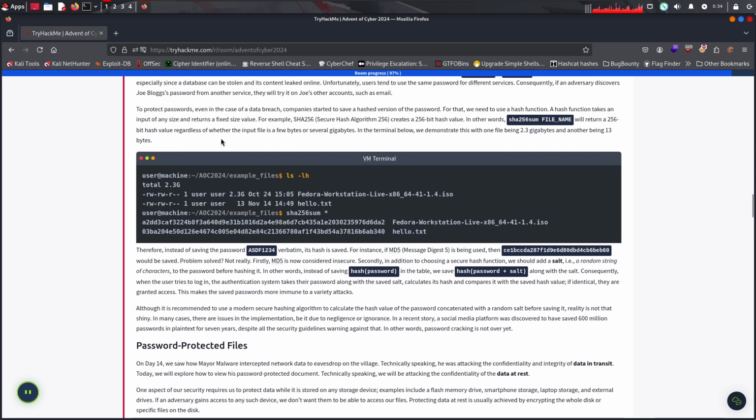To protect passwords, even in case of a data breach, companies started to save hashed versions of passwords. For that, we need to use a hash function. A hash function takes an input of any size and returns a fixed size output. For example, SHA-256 creates a 256-bit hash value. In other words, this will return a 256-bit hash value regardless of whether the input file is a few bytes or several gigabytes. In the terminal below, we demonstrate one with the file being 2.3 gigabytes and another being 13 bytes.